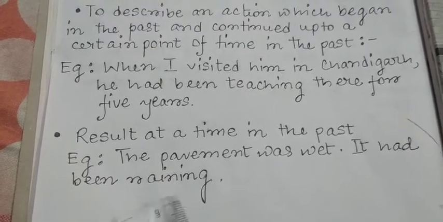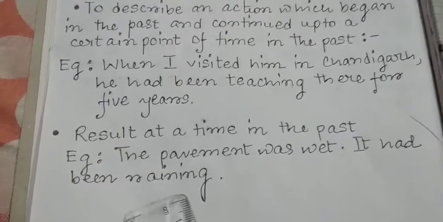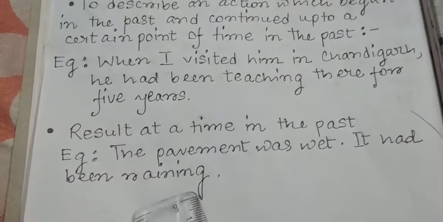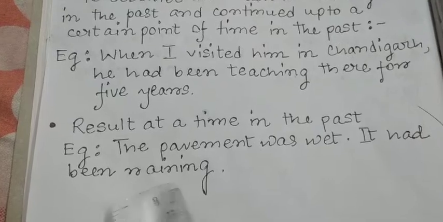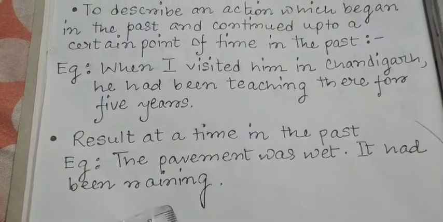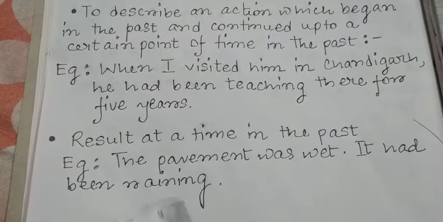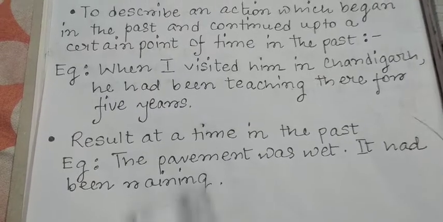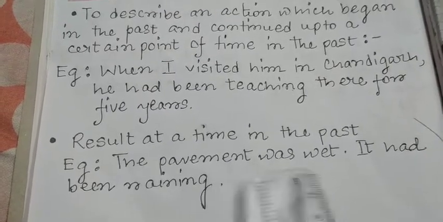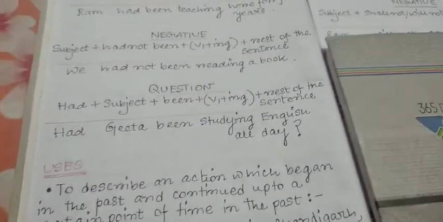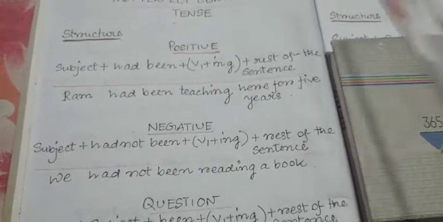Now it had started to rain earlier and it was continuously raining for a certain period of time, but the action stopped at an earlier point. As it continued for a certain period of time in the past, and the result was in the past, this is past perfect continuous tense. So I hope the usage and the structure of the past perfect continuous tense is clear to you.